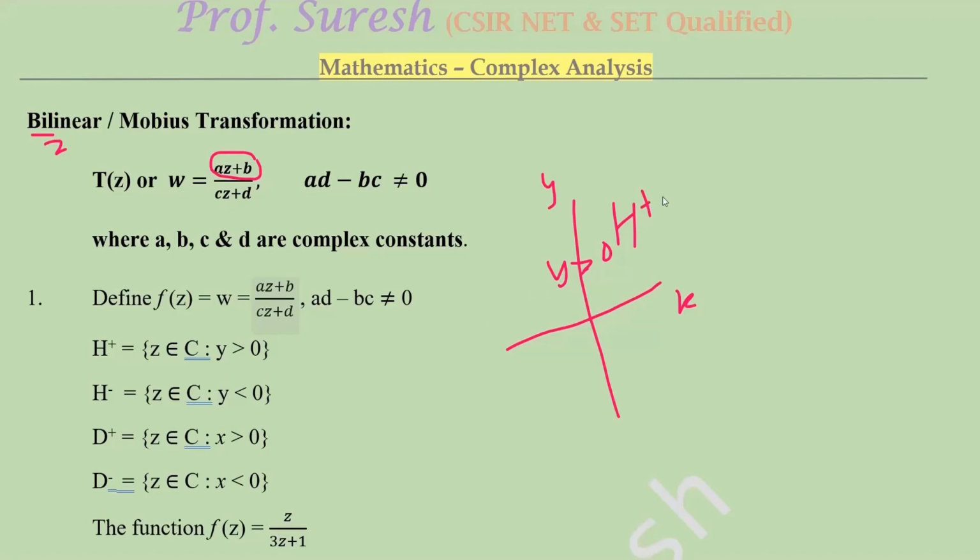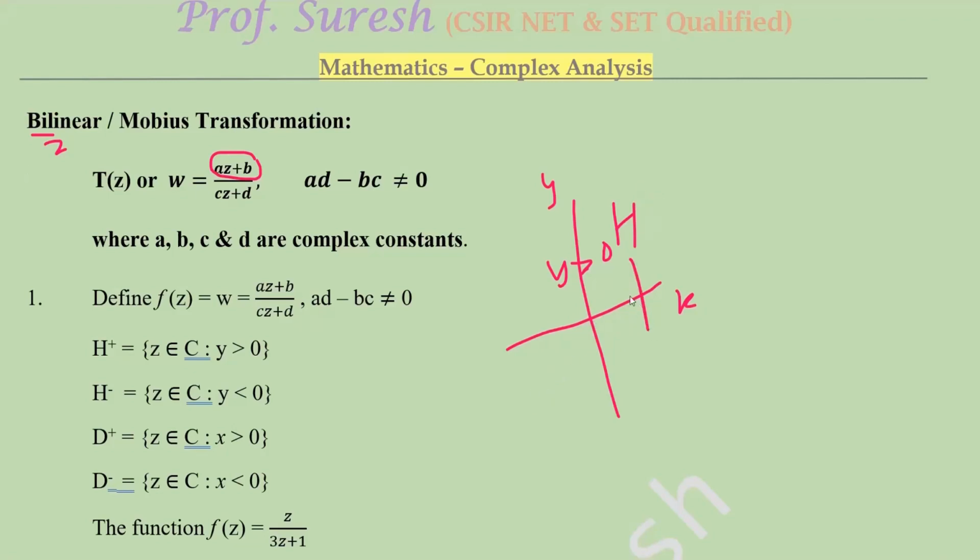And then like this, y less than 0 means this area. So this is the lower half plane, below the x-axis. And also we can define the right half plane, that is D plus. x greater than 0 means right half plane, and x less than 0 means left half plane.